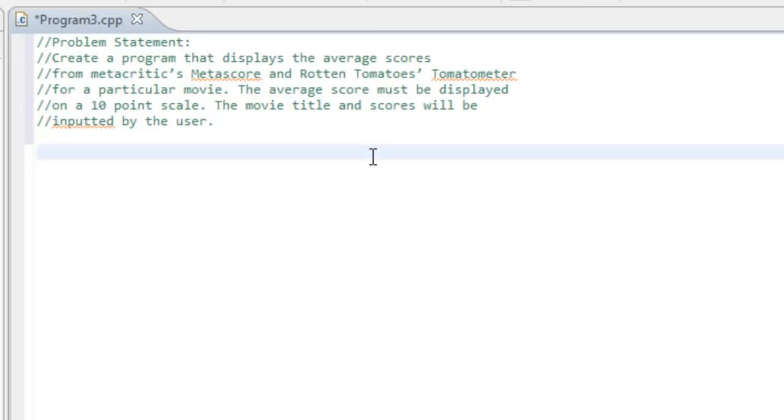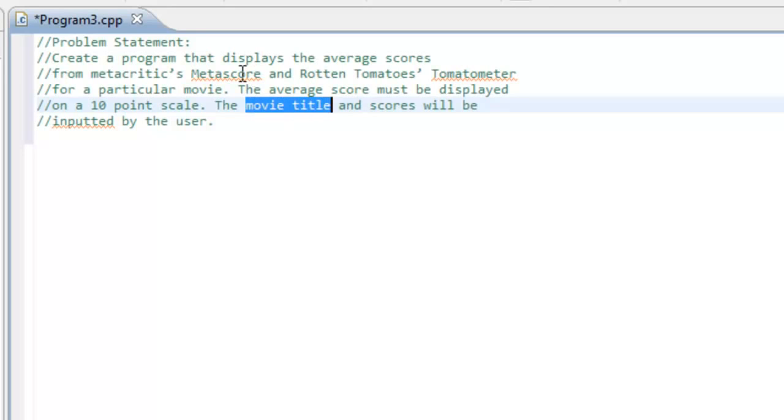So traditionally, whenever we first start analyzing a problem statement or some sort of requirement specifications for a program, we figure out the inputs that we're going to have. So it looks like we have 3 different pieces of information that need to be inputted. One is the movie title, and the other 2 are the scores, one from Metacritic, the Metascore, and another one from Rotten Tomatoes, the Tomatometer.